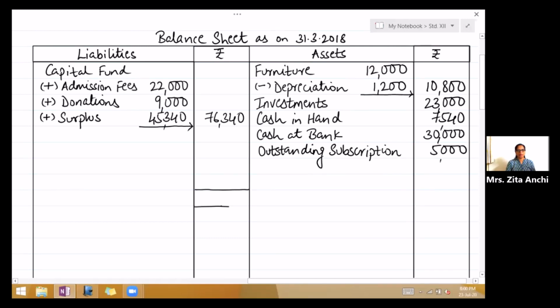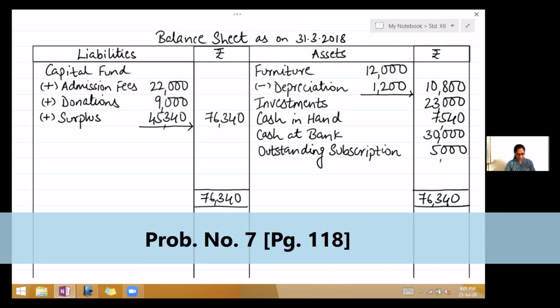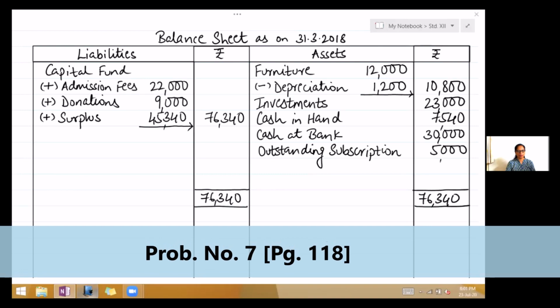On the liability side, you have only one amount, 76,340. When you add the assets, you should also get 76,340. So we have finished with the first problem. Now this was a simple problem. Now we'll go on to the next one on page 118, problem number 7.